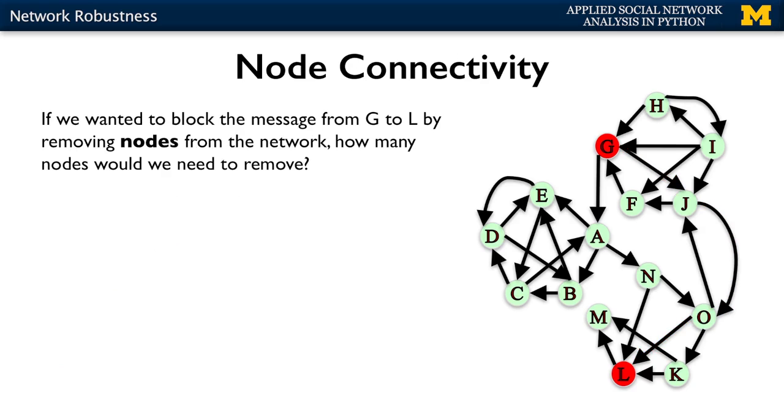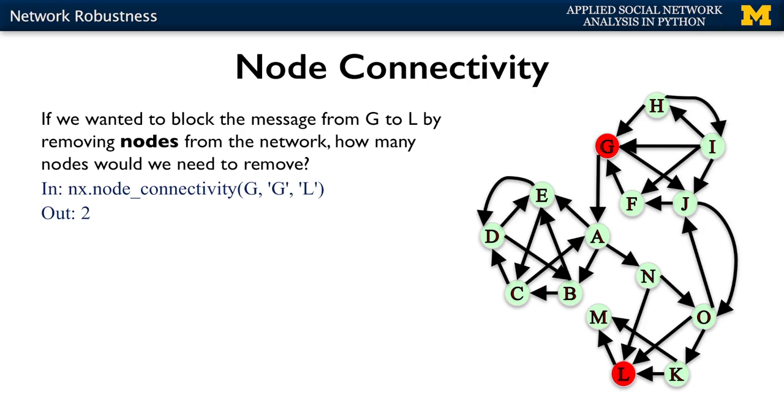Okay, now let's imagine that there's some attacker, some person that wants to actually block the message that's going from G to L. This attacker is no longer interested in just disconnecting the network in any particular way. It's interested in particularly disrupting the communication that's going from G to L. We could ask the question, if this person was going to try to do this by removing nodes, how many nodes would this attacker need to remove in order to block G from L?